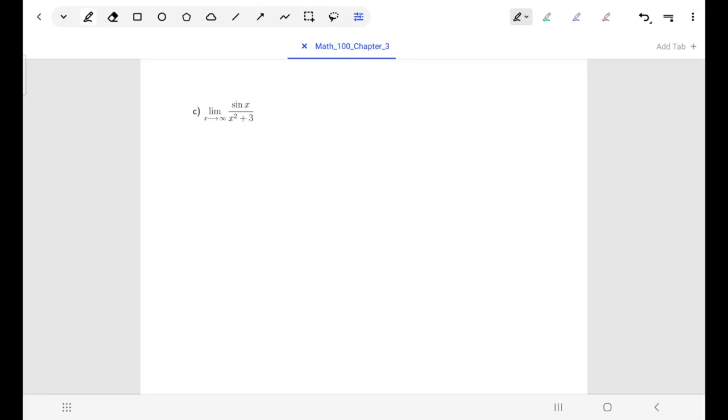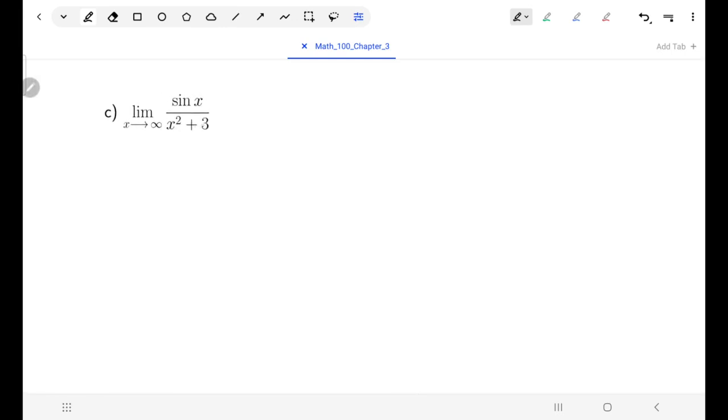Great, welcome back. Let's just do a couple more examples here. So if we're looking at this function, sine x over x squared plus 3, and looking at what happens as x goes to infinity, for sure the bottom is going to be infinitely large, but the top isn't. The top is just oscillating around because the top is y equals sine of x, which as x gets larger is just going to continue going up and down forever. So the question that we have is what would then be the limit as x goes to infinity?